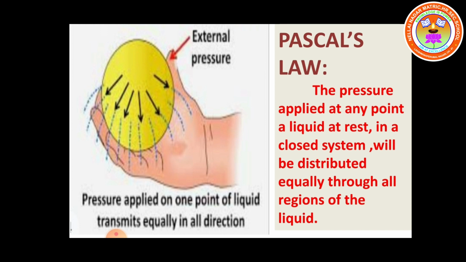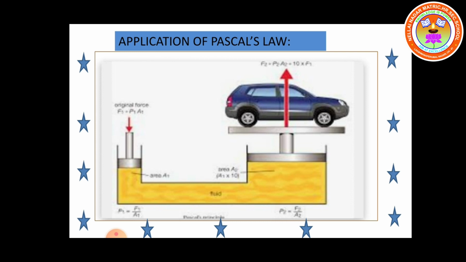So now let us move on to some of the applications of Pascal's law. Some of the following examples highlight their working according to Pascal's law. What is Pascal's law? The pressure applied at any point of the liquid at rest in a closed system will be distributed equally through all regions of the liquid. So the first example.